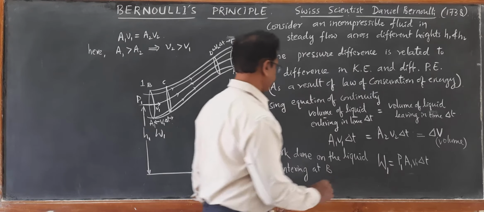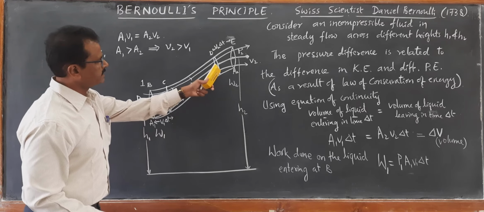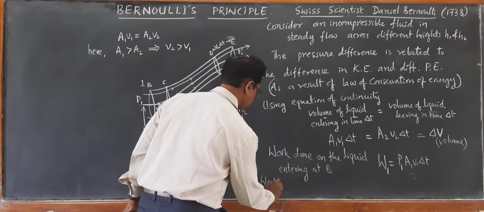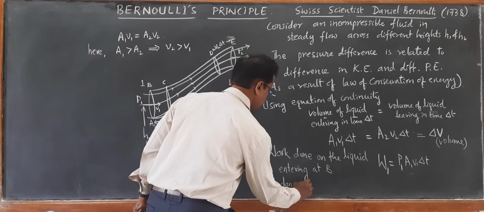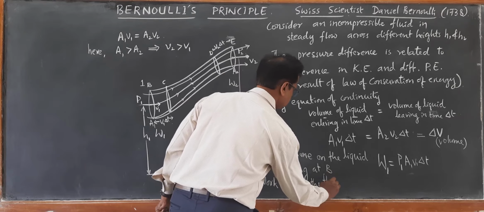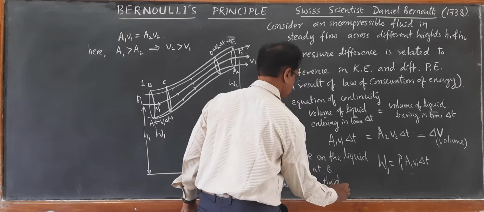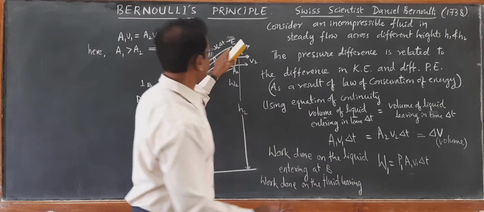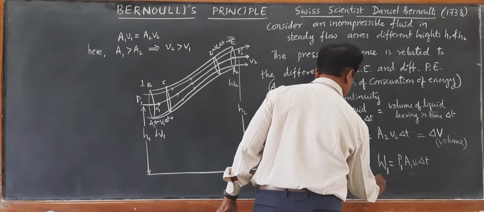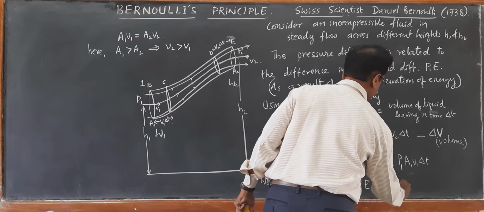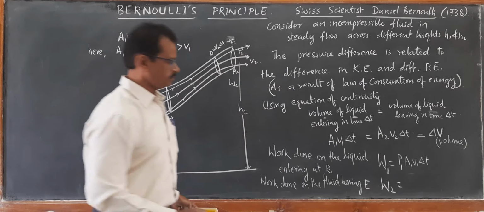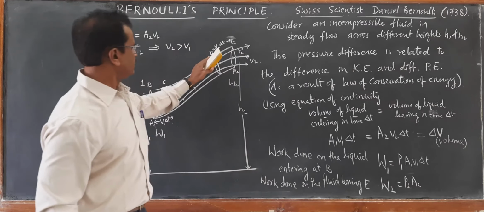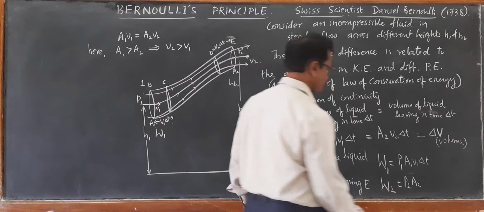In the same way, we can calculate the work done by the fluid at A2. Work done on the fluid leaving, we call it W2. In the same way I can write pressure P2 into area A2, and the length covered in time delta t is V2 delta t.